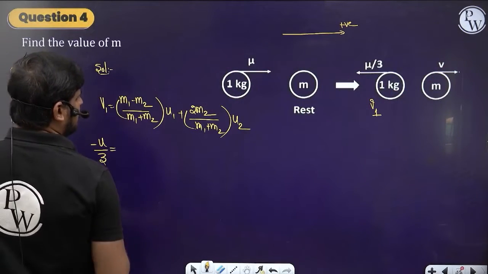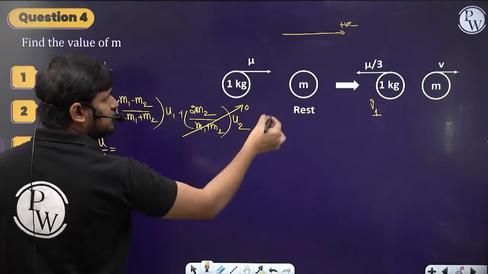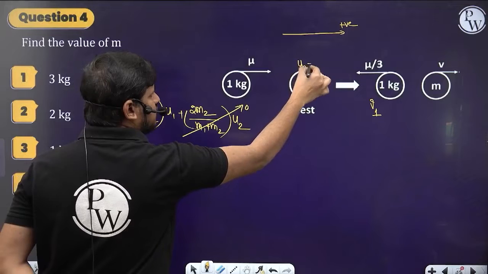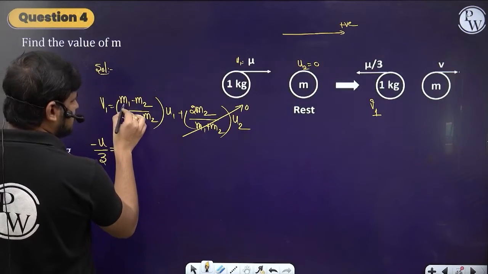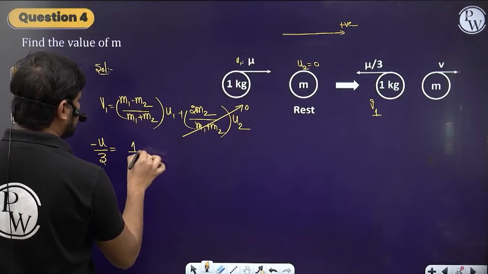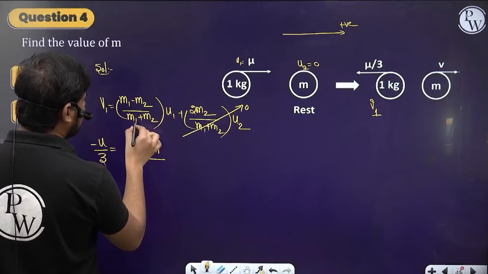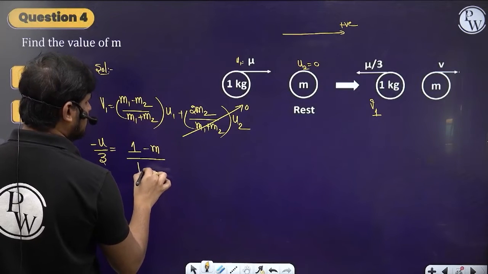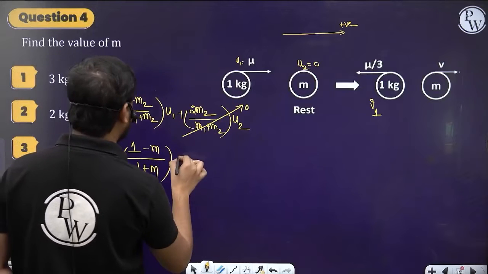Then this whole term becomes 0, because u2 is 0, and u1 is equal to u. So now this equals m1, 1 kg, minus m2, let it be m. So here m1 is 1 and m2 is m, into u1, which is u.